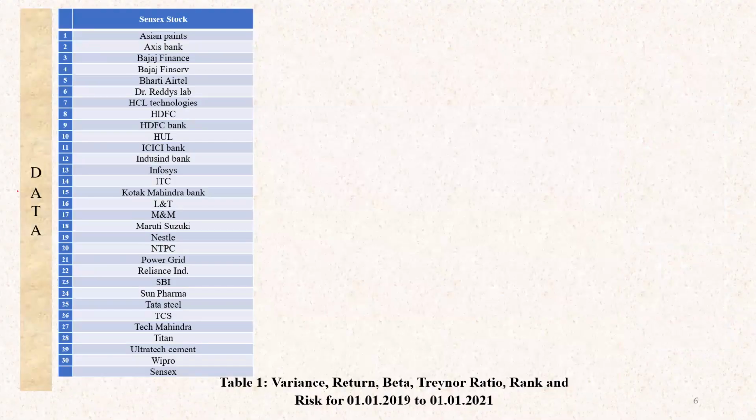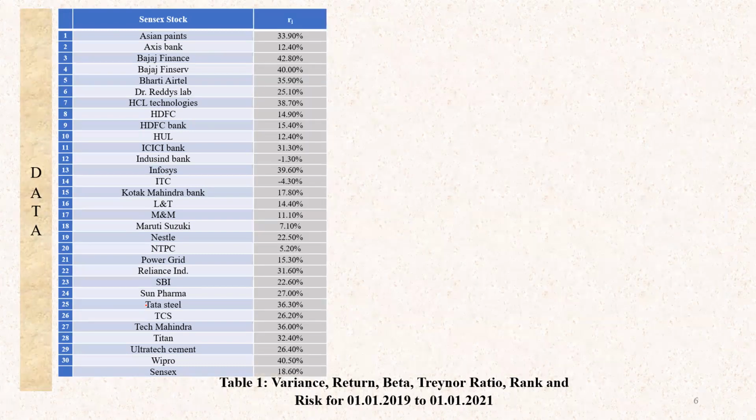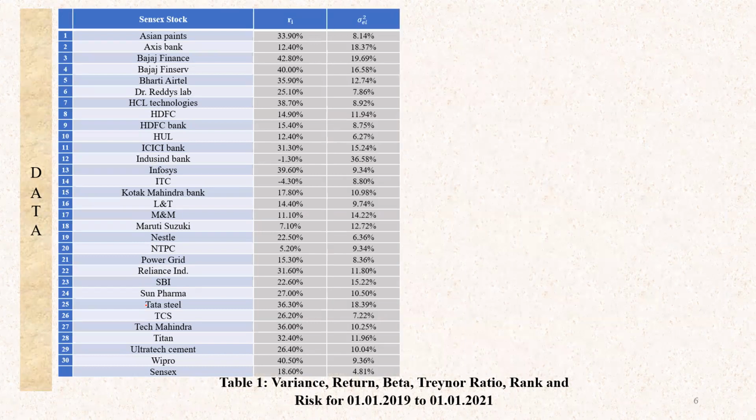So now you can see the top 30 stocks, starting from Asian Paints 1, Axis Bank 2, Bajaj Finance 3, like that. The top 30 stocks in the Bombay Stock Exchange are listed here. And we have calculated average returns for those 2 years. Average returns are like this, you can see on the screen. Next, we have calculated the variance of each stock. The variance of each stock has also been mentioned on the screen.